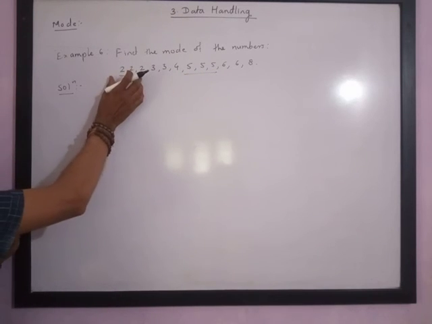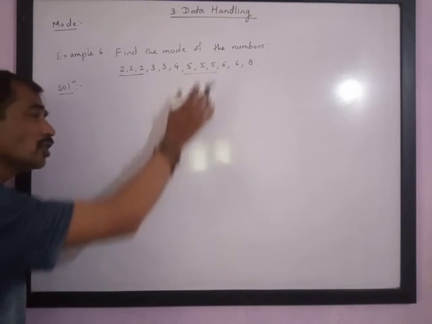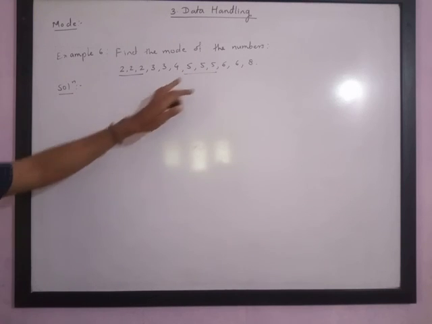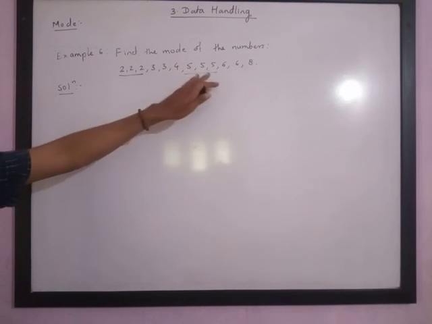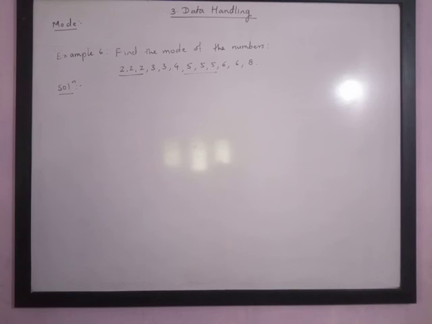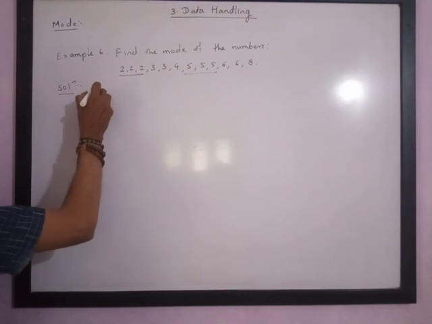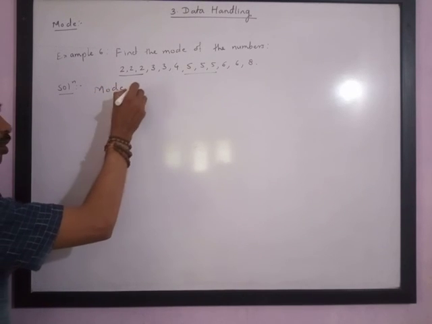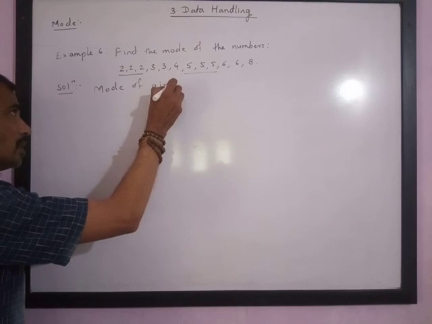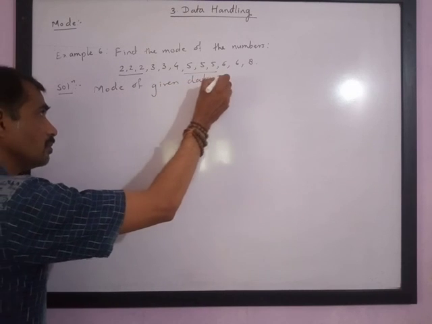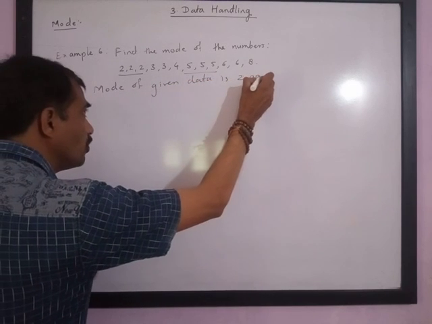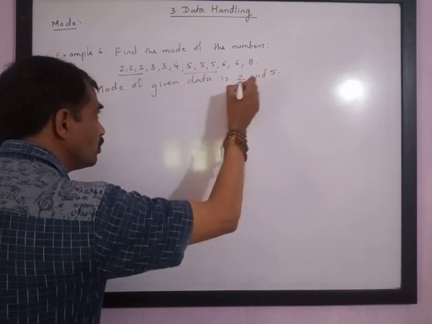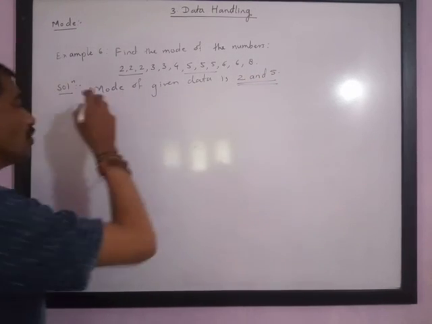Since 2 is repeated 3 times and 5 is also repeated 3 times, we can call both of these the mode of the given data. So the mode of the given data is 2 and 5. Both are called the mode of the given information.